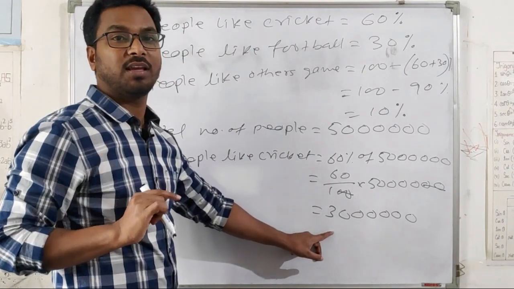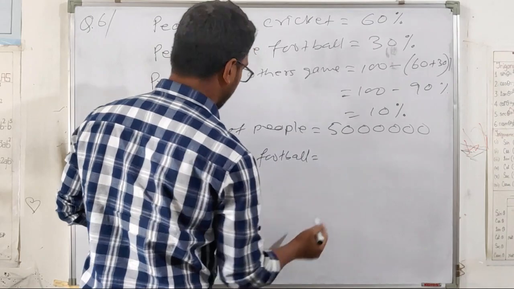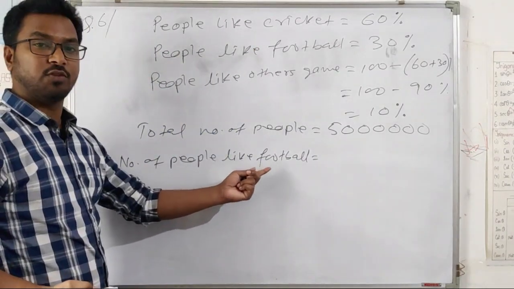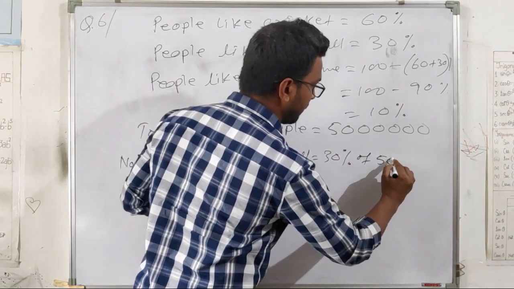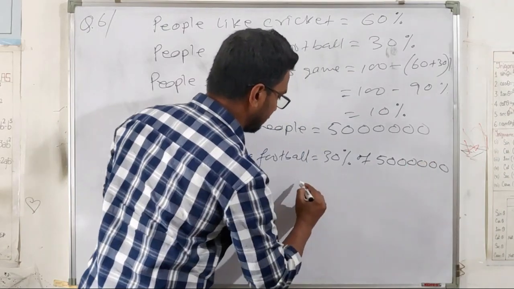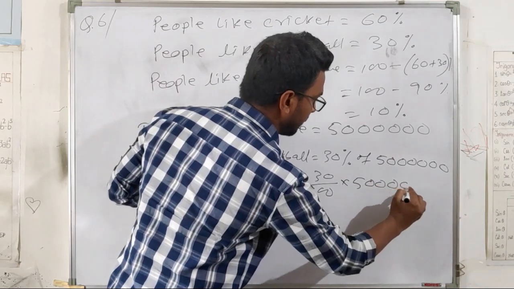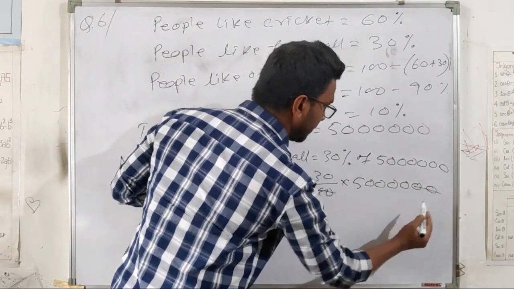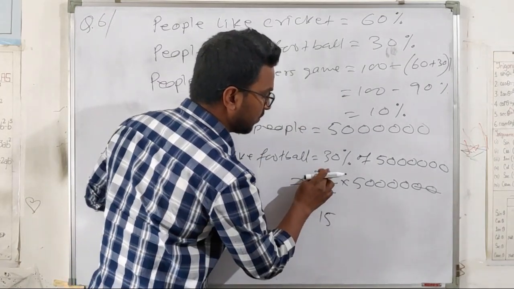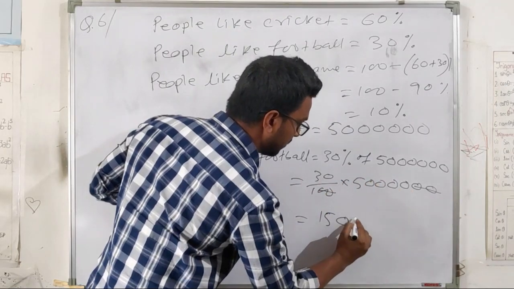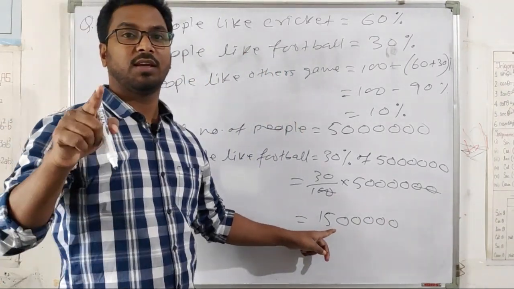Now we'll find how many people like football. The number of people who like football is 30% of 50 lakh. So this can be written as 30 by 100 into 50 lakh. So 20 cancel. 5 3s are 15. Then 1, 2, 3, 4, 5 zeros. So this means 15 lakh people like football.